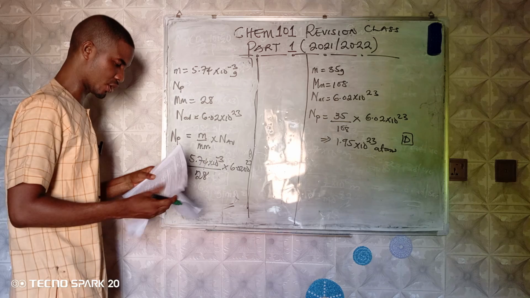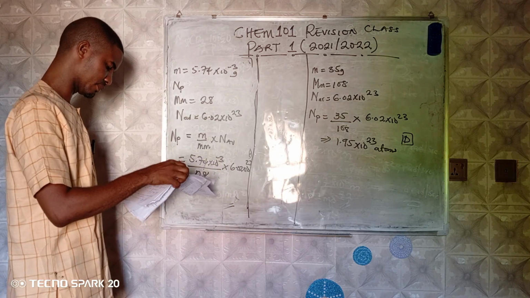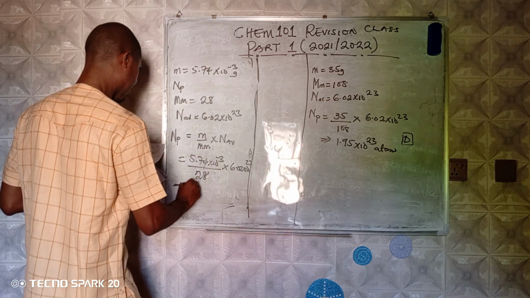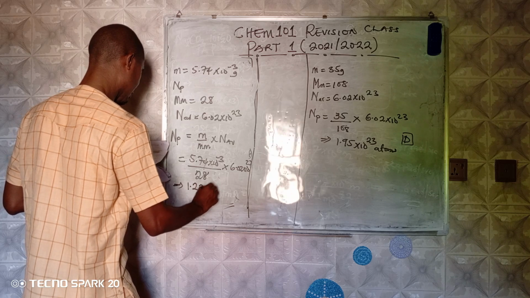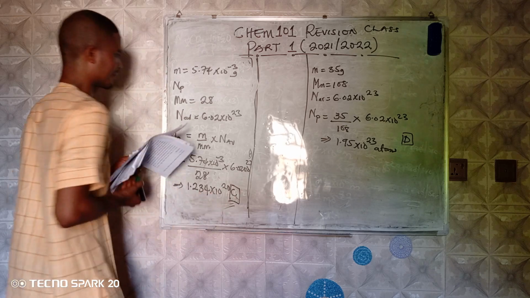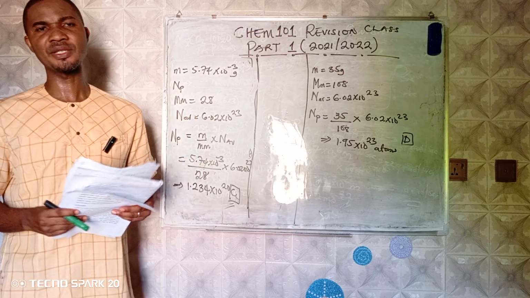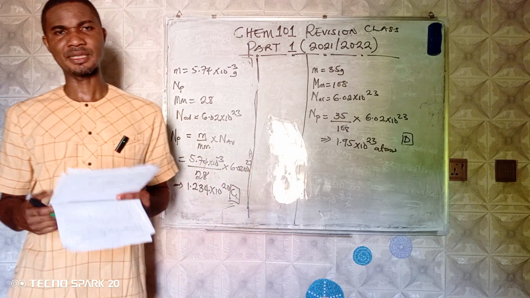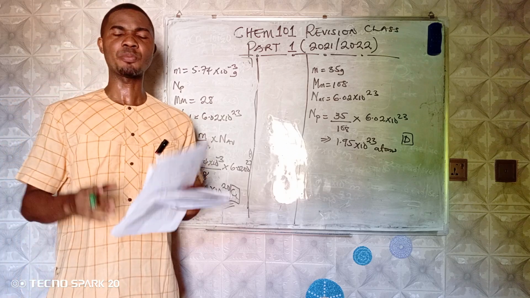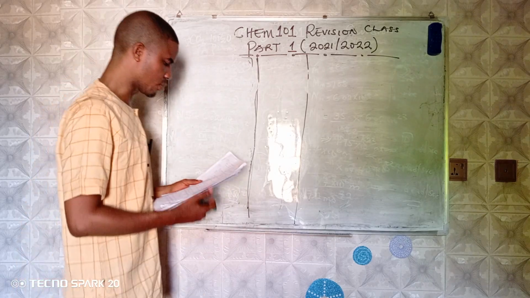So if you do your calculation well for that question number 10, you're going to be having 1.234 times 10 raised to the power 20, and that will give you option C. If you observe, the calculations that we have been seeing so far are mostly based on N equals mass over molar mass. And I pray if such comes out in the exam again, we will not be having difficulty in addressing it. Okay, now we go to number 11.